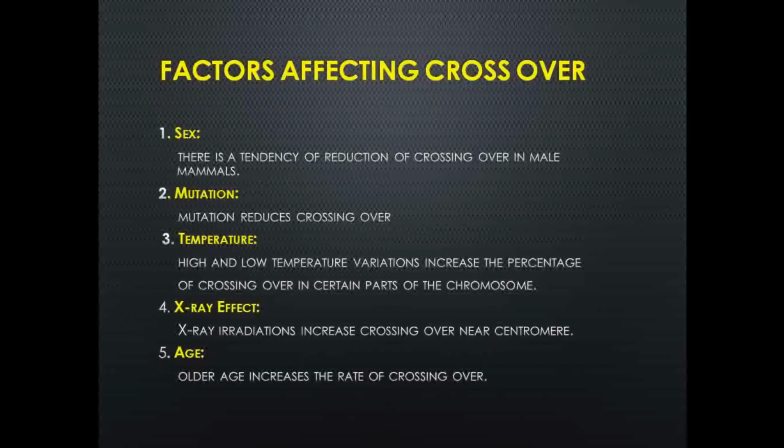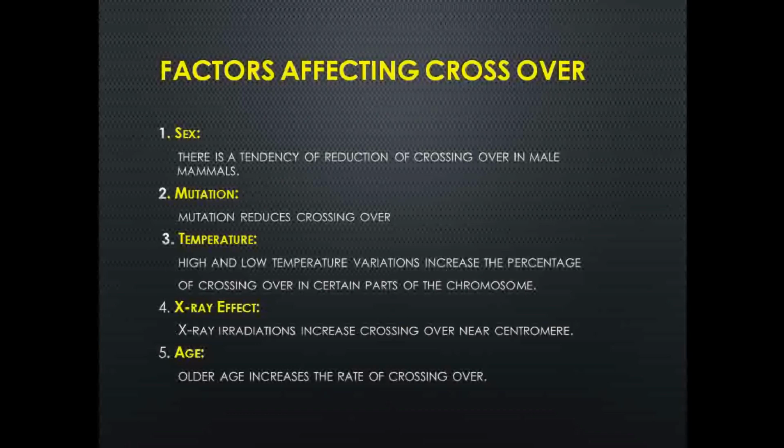Now let's move to the factors affecting crossing over. There are some factors which really affect the crossing over process, and there are 5 of them which we will discuss here. The first one is sex. Males and females differ in the frequency of crossing over.